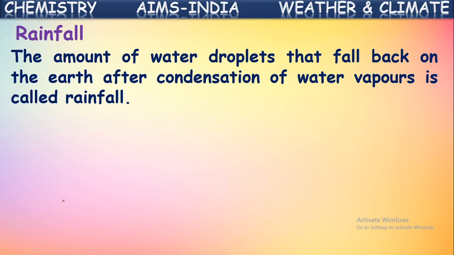When these clouds touch cool air in a particular area, immediately the water vapor present in the clouds starts converting again into liquid form. That is called condensation of water. So when this water is condensed, it converts into droplets of water, and they come down in the form of rain. In this way, the water vapor present in the clouds condenses and forms droplets of water which come down and fall back on the earth in the form of rainfall.